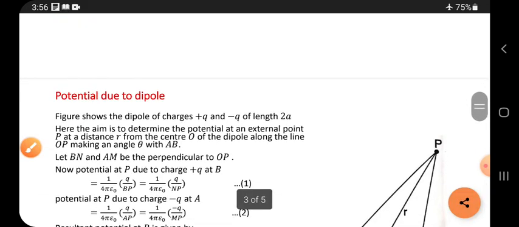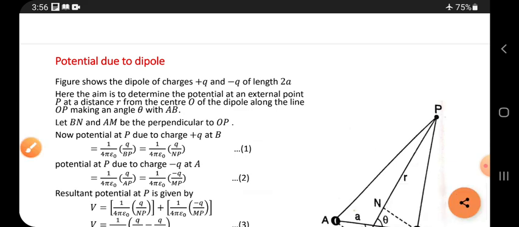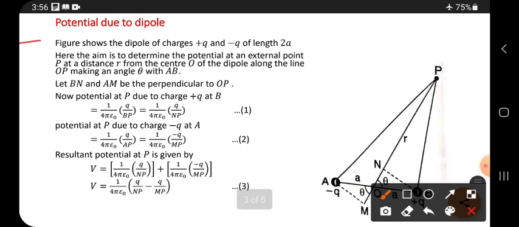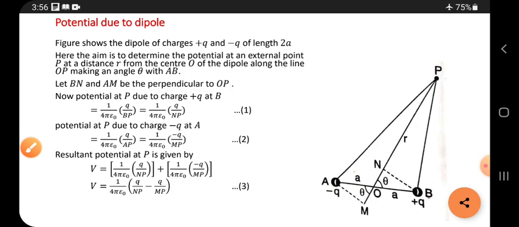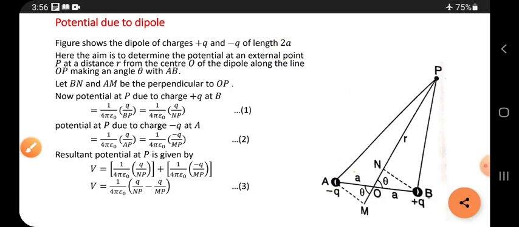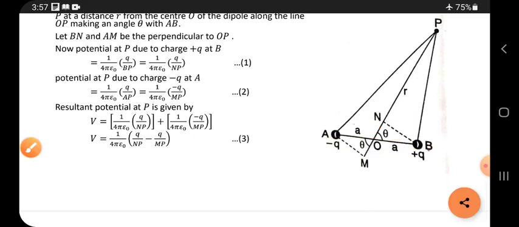Now, the electric potential due to a dipole. We need to find how much potential a dipole creates. The figure shows a dipole of charges plus and minus. Here, the distance between the two charges is 2a. That means from the center to here is a, and from the center to here is a. So the total distance from here to here is 2a. Okay friends.